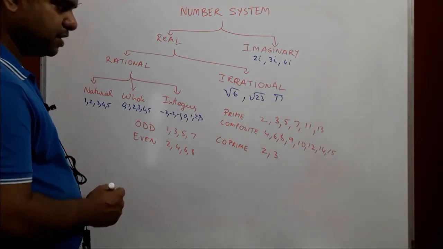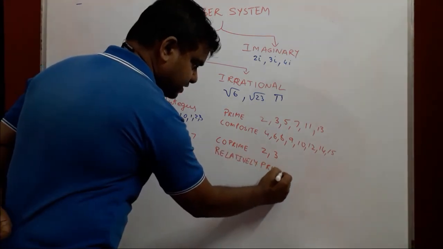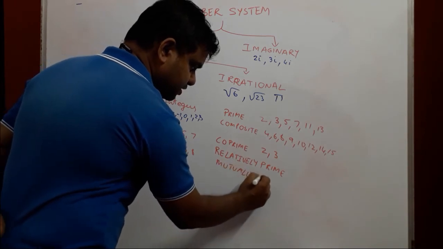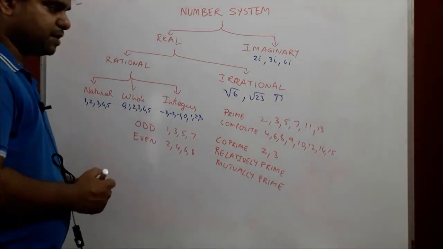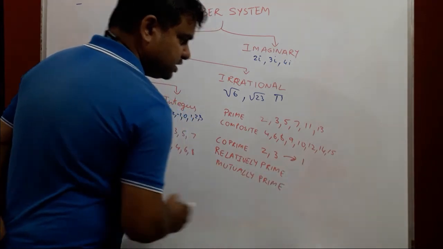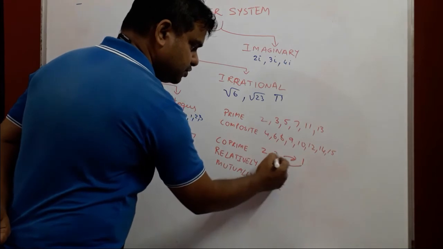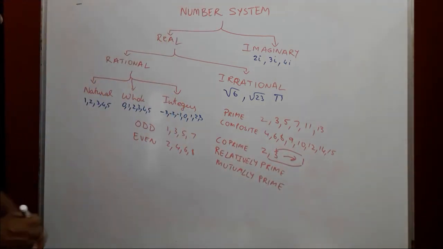They are divisible by only one number. Relatively prime and mutually prime. So these are co-prime numbers where the only common factor is 1 because it is divisible by 1. So 2 is divisible by 1 and 3 is also divisible by 1. Apart from that, there is nothing common between these two numbers, and such numbers are called co-prime numbers.